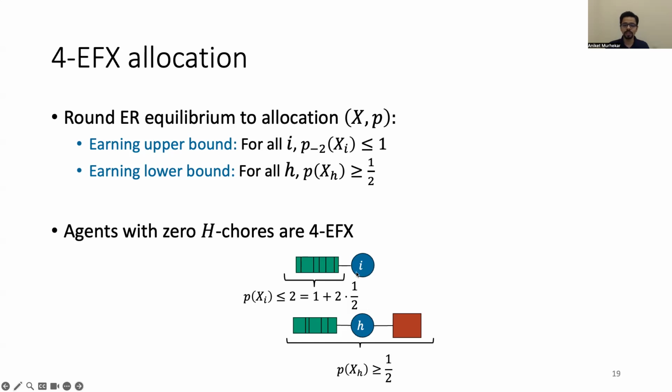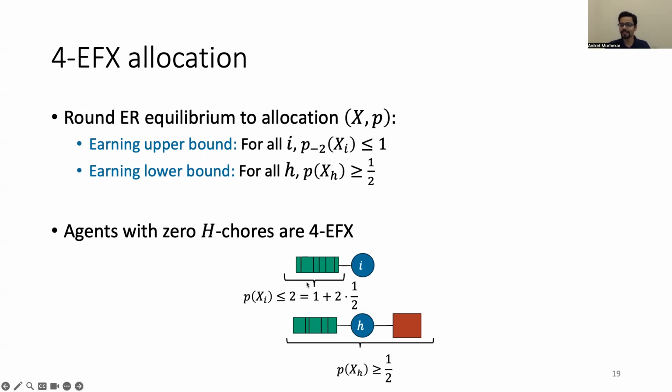And that's because if you consider some such agent i, who has no high price chores, then the agent earns at most $2 in total because of the earning upper bound. Because of the earning upper bound, every agent earns $1 up to the removal of two highest price chores of that agent. But because this agent has no high price chores, all of its chores are priced less than half. As a result, this agent earns only $2 in total, right? Which is 1 plus 2 times half. At the same time, any other agent h earns at least half.